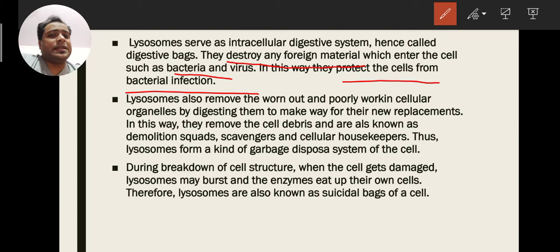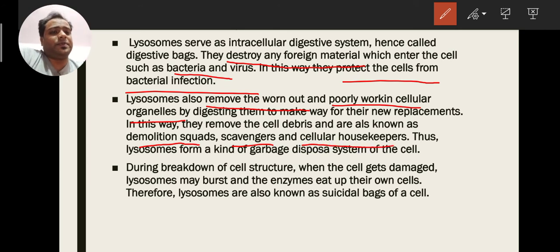After that, another function, they also remove worn out and poorly working cellular organelles. Suppose any cell organelle is not performing well, it's underperforming, so the lysosomes help to totally remove that cell organelle, and after that they give a chance to make a new cell organelle to work properly. That's why they are called demolition squads.